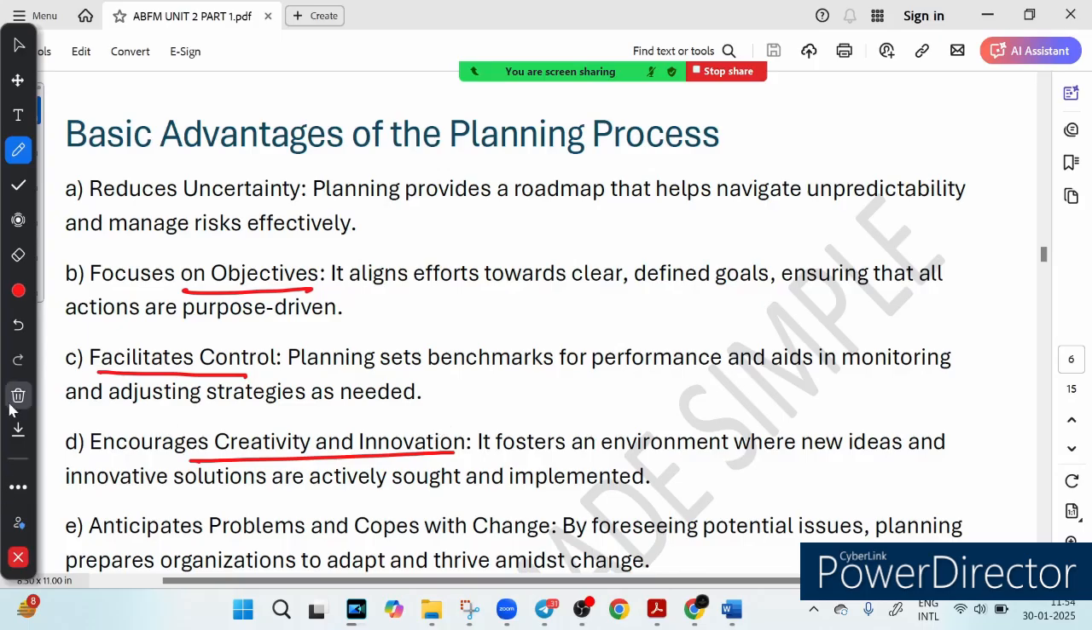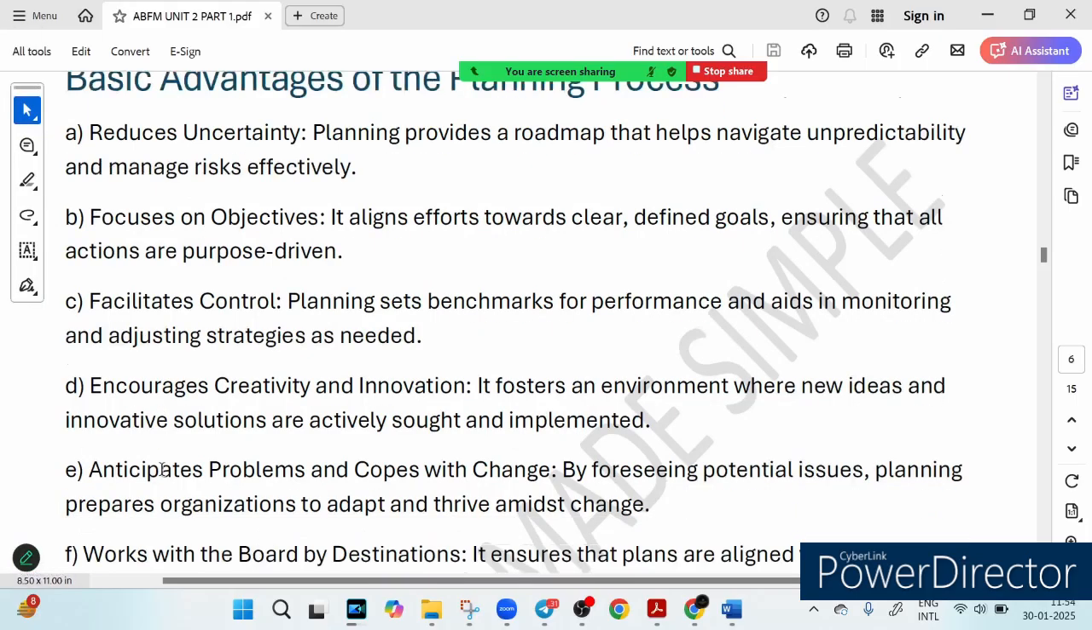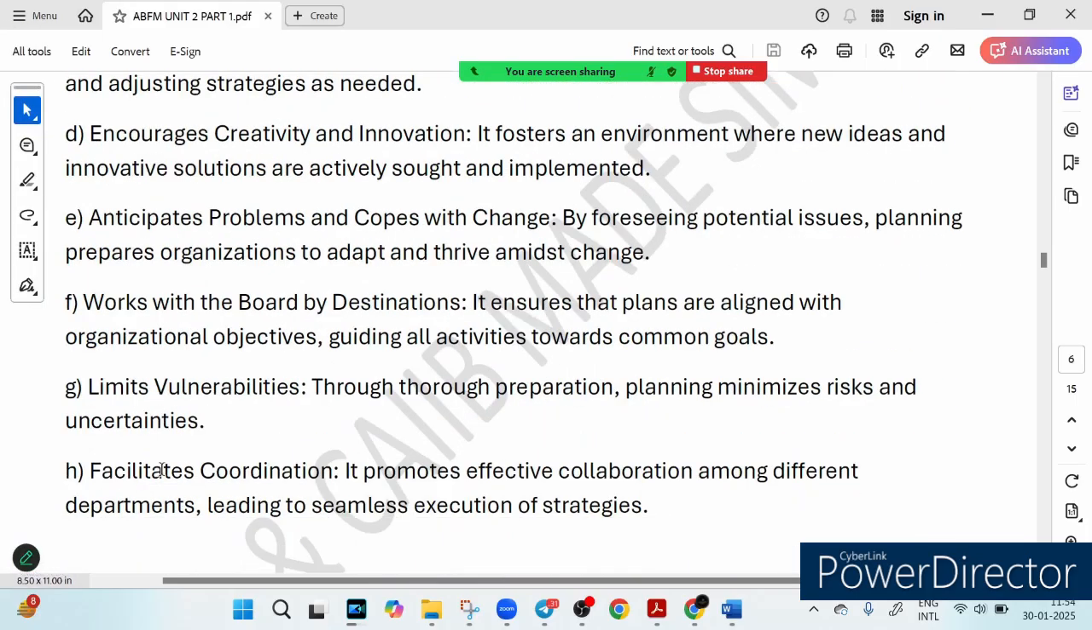Also, planning anticipates problems and copes with changes. Point E, you can see. It means that the market changes every day, but businesses that plan ahead never panic. Planning helps companies identify potential issues in advance. It helps prepare them to tackle risks without losing any money.